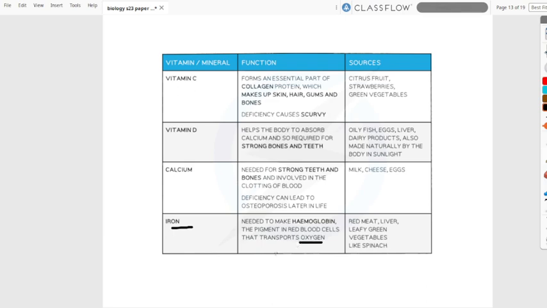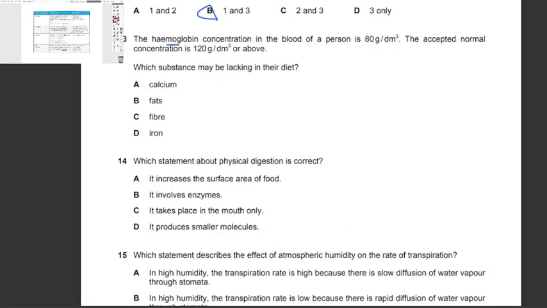And so if the hemoglobin levels are low, that means the iron levels are low. So as you can see in this question, which substance may be lacking in their diet? It's iron.